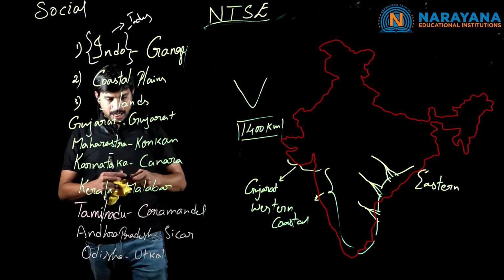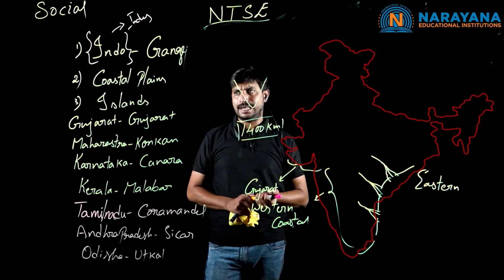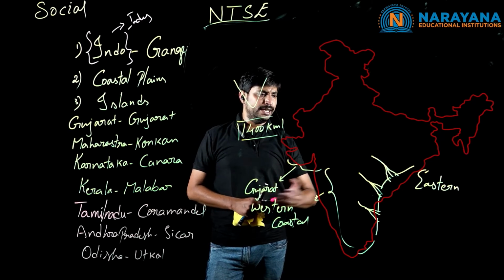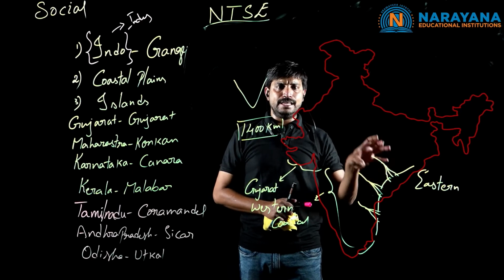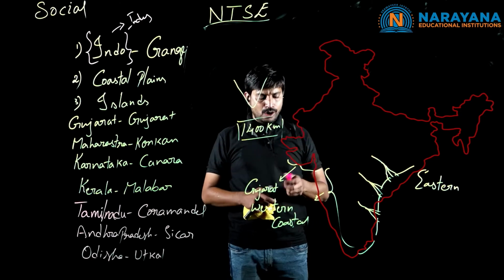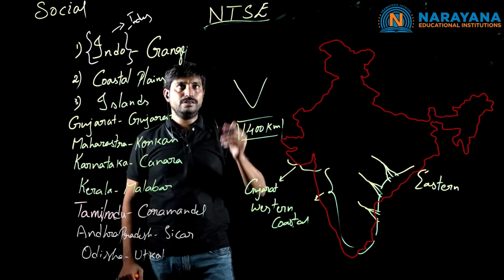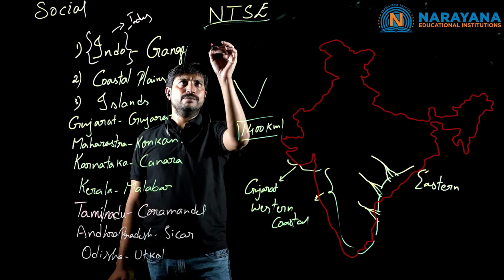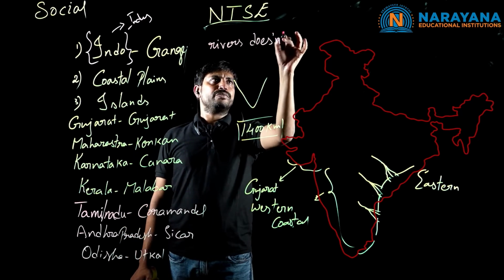Clear? So how do these coastal plains affect the agricultural lands? If we observe clearly in the eastern part, because of the flow of the deltas, from where have these deltas been formed? Because of non-perennial rivers. What is the meaning of non-perennial rivers? The rivers which don't flow continuously.